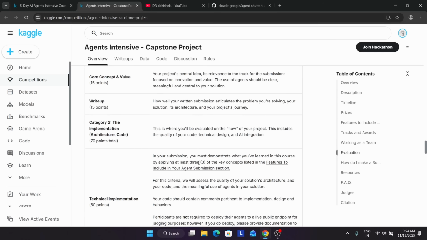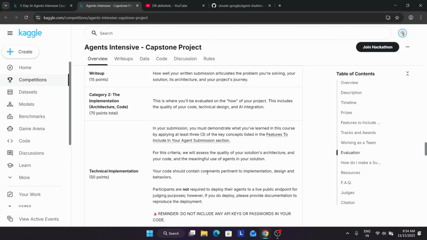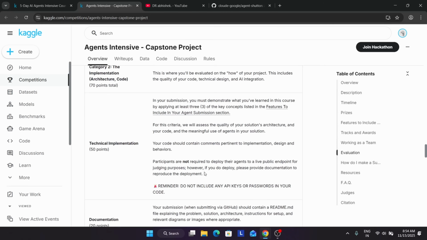Now category 2 is implementation. How is your code implemented and how is the agent working? Here they will check how your project is best for this program and the world. Okay, so after that they will see the summation, like what you have learned in this course and what you have applied. Whatever you are making in this agent, you have to use whatever you have learned, at least 3 key concepts.